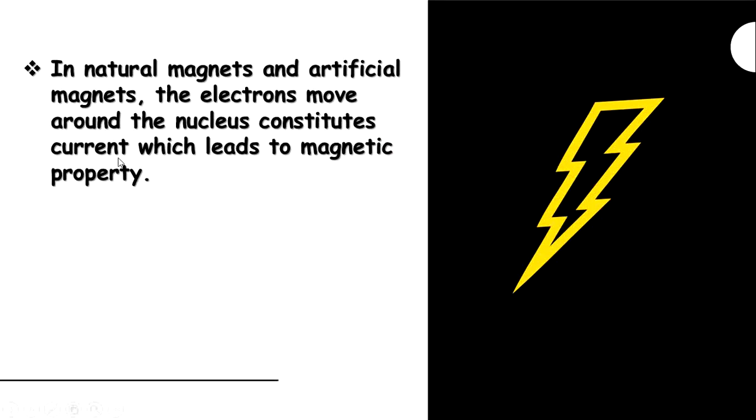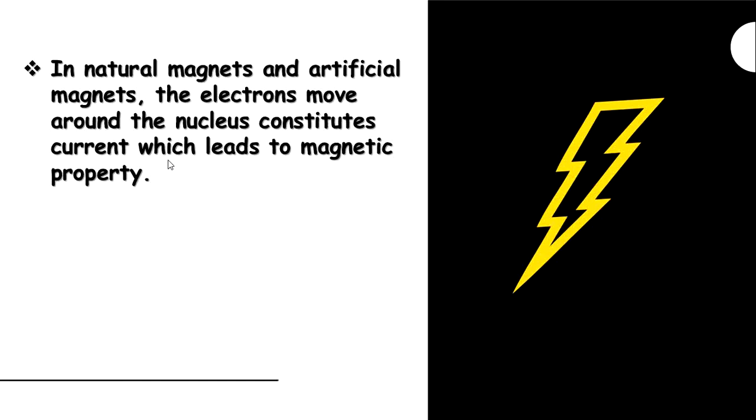In natural magnets and artificial magnets, the electrons move around the nucleus, which constitutes current and leads to magnetic property. So from this we can understand that every orbiting electron in its orbit is like a current carrying loop. Generally in all materials, the electrons orbit around the nucleus. Whatever the object may be, in all objects we have electrons, and these electrons orbit around the nucleus.